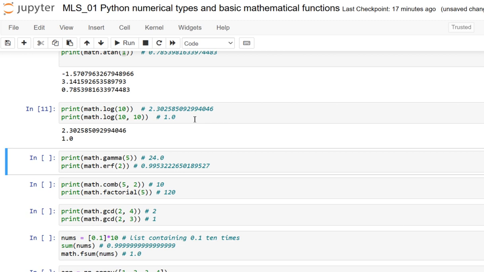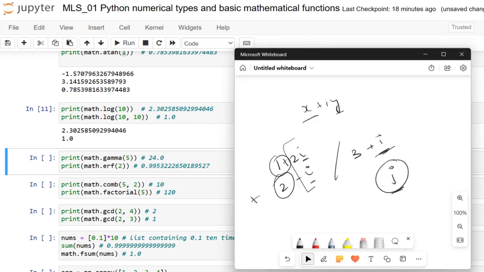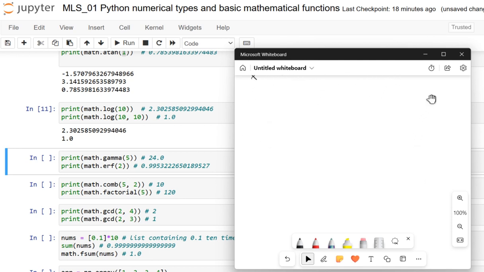Next, the math module also contains the gamma function and the erf function, which is the Gaussian error function and is very important in statistics. Let me give you the equation we use for the gamma function: gamma of s is the integral from 0 to infinity of t to the power of s minus 1 times e to the power of minus t, dt.